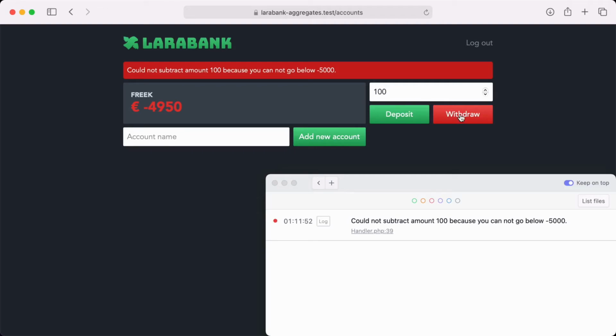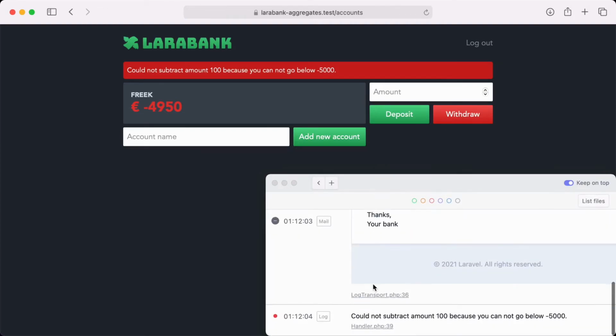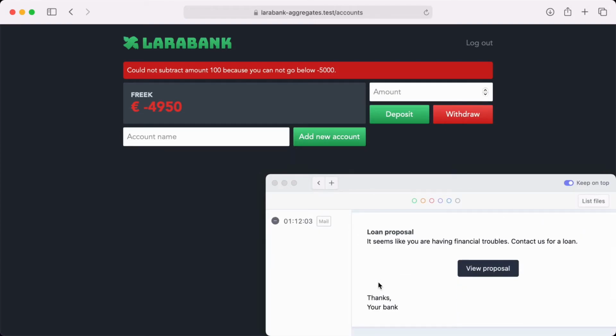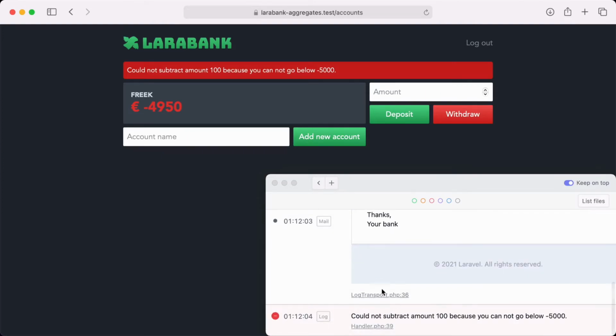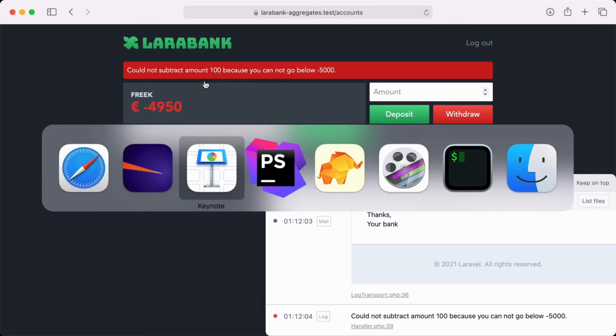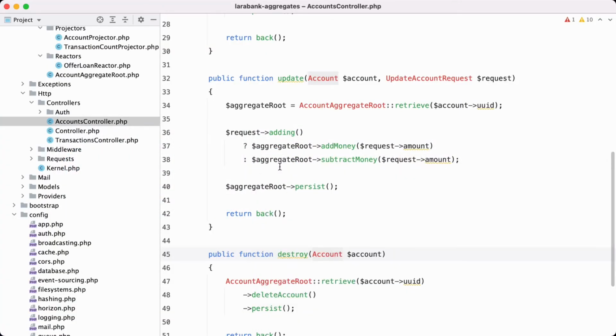Let's do it a second time. No mail is sent, only the exception. Let's do it the third time. And now we can see that a mail was sent for a loan proposal and the exception was thrown. So let's take a look in PHP Storm at how this is implemented.